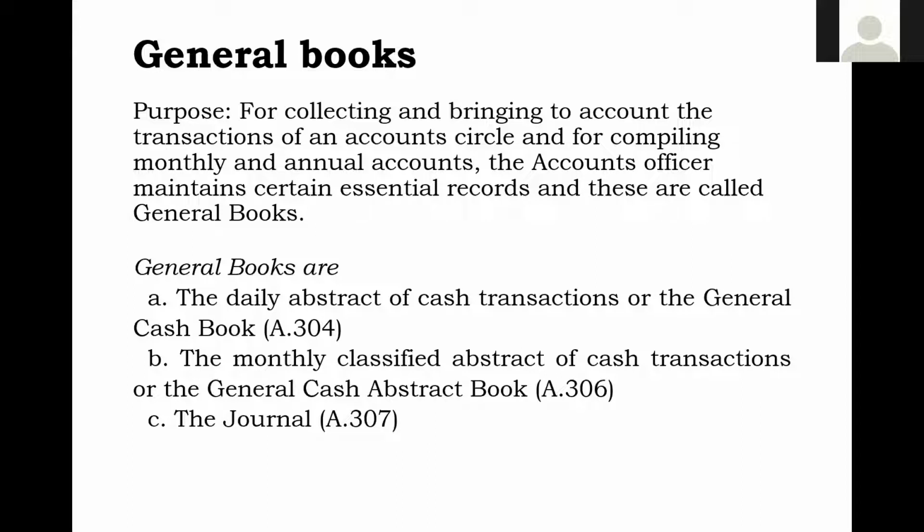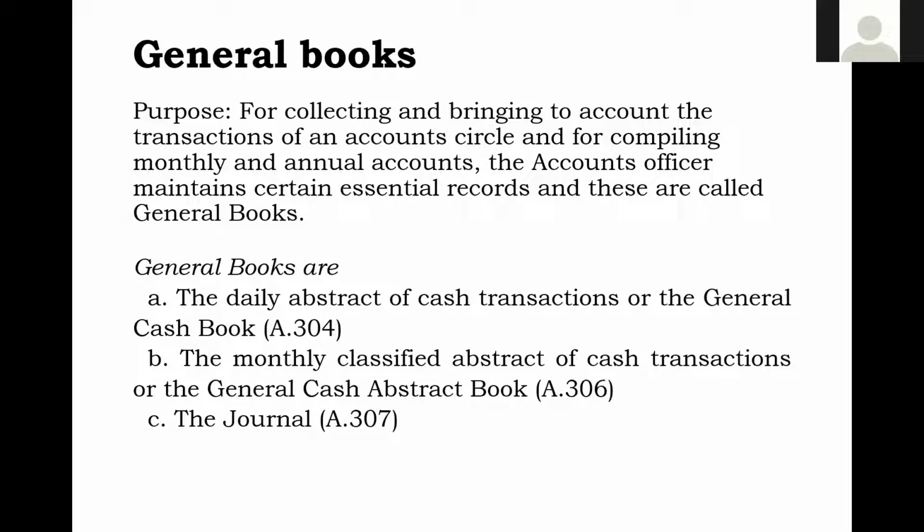That is the journal. A few more details about it we'll see in the subsequent slides. Now, what happened? You have completed cash transactions in two books. One is the daily abstract of cash transactions. The second is the monthly classified abstract of cash transactions.